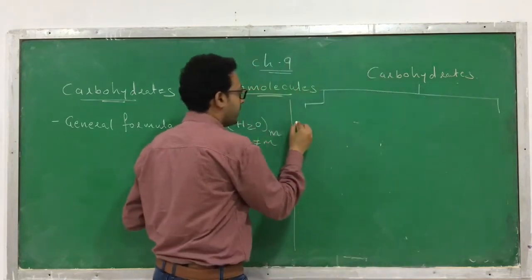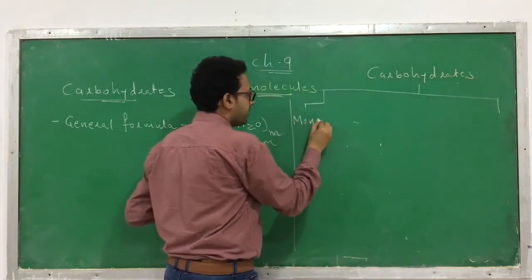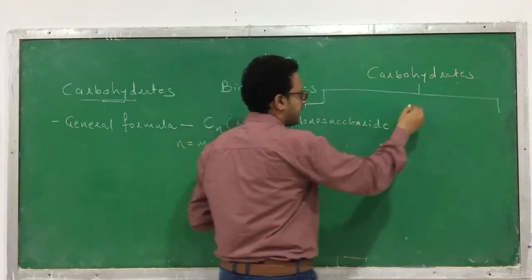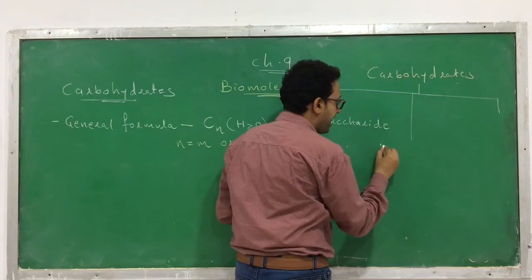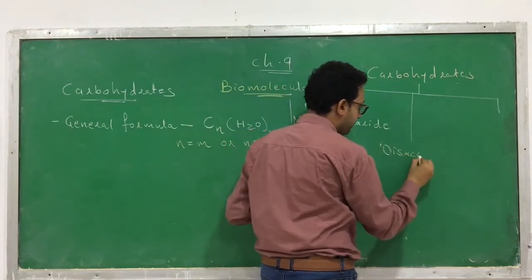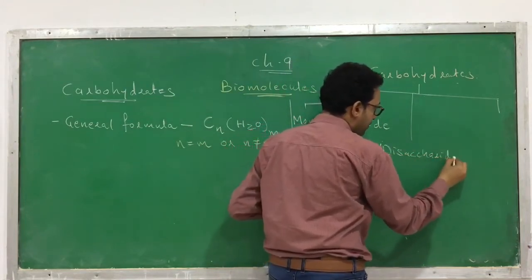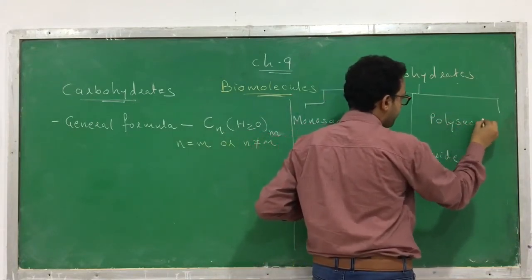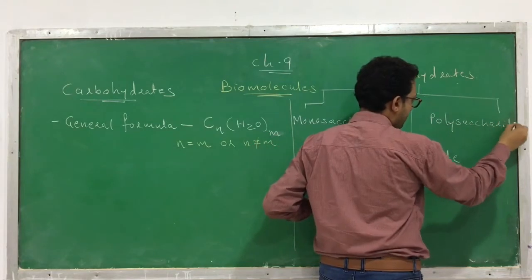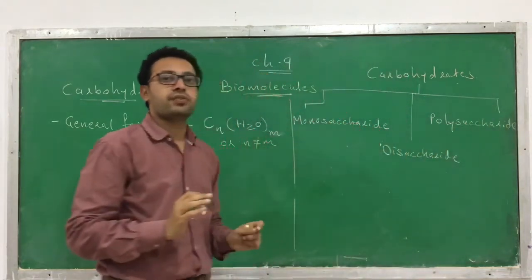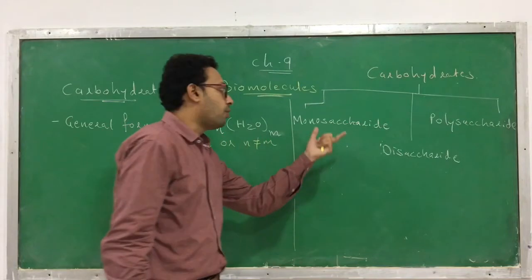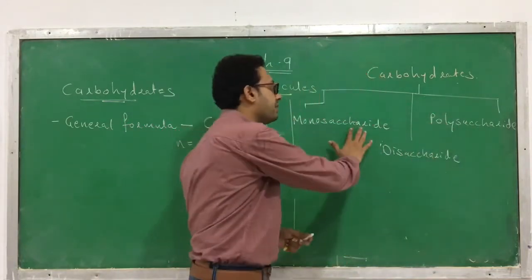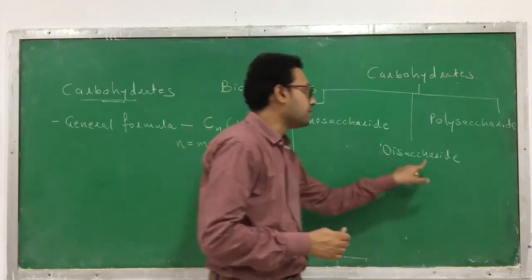The first one is called monosaccharide. The second one is called disaccharide. And the third one is called polysaccharide. Clear? These are the three types of carbohydrates: monosaccharide, disaccharide, polysaccharide. Saccharide means sugar.